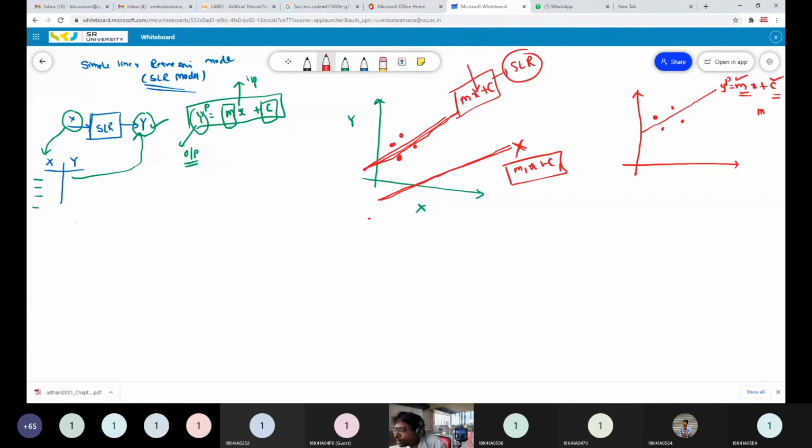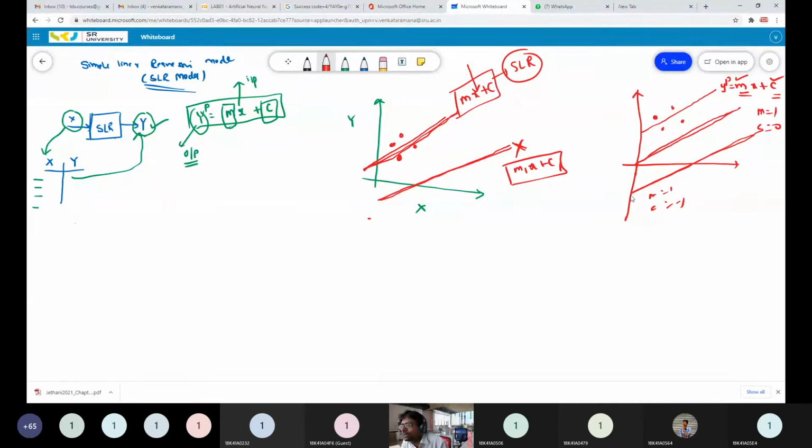Suppose your value m equal to 1 and c equal to 0, then your line equation will be a line passing through the origin. If m equal to 1 and c equal to -1, your line will be like this, your model will be like this. If m equal to 1 and c equal to 0, your model will be like this.